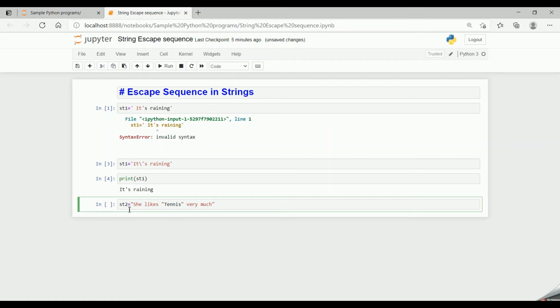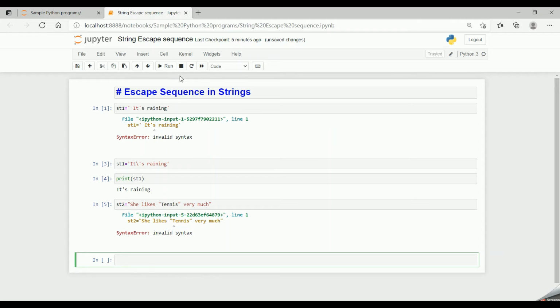Here my st2 has the string she likes tennis very much, which is enclosed between double quotes, and tennis is also a part of the string and it is enclosed within double quotes. So now if I run the code, we get an error saying invalid syntax. So how to overcome this issue?